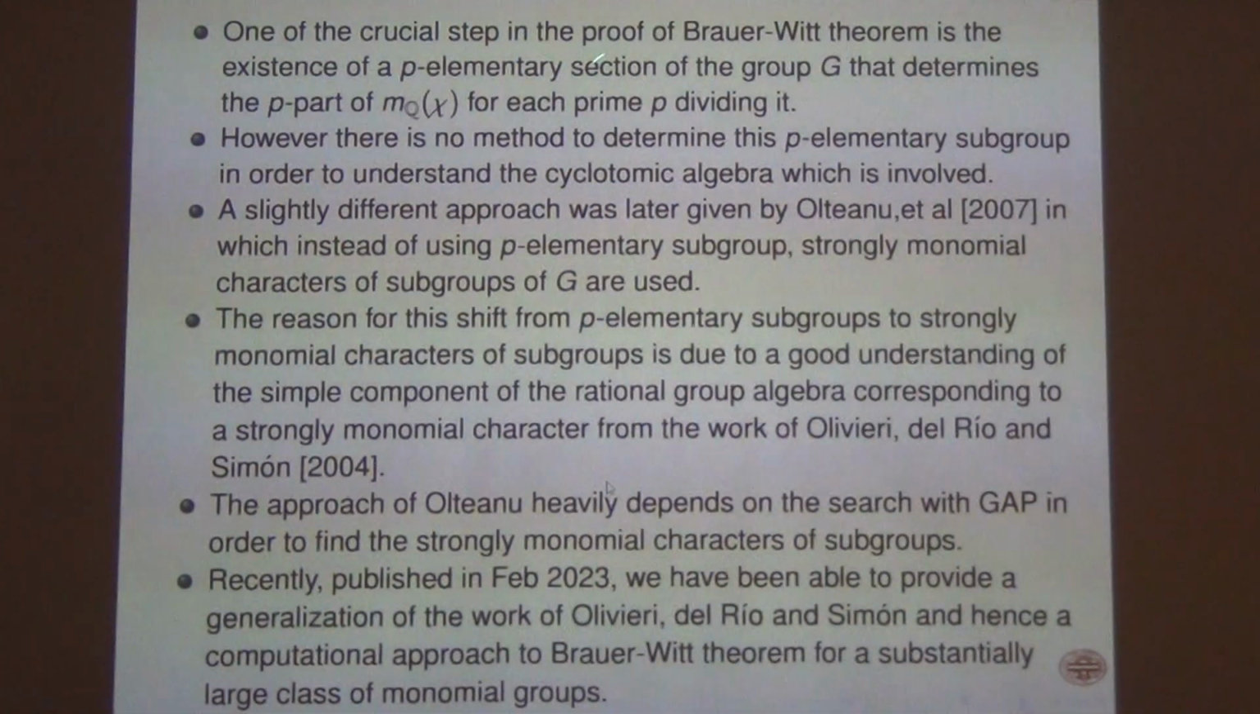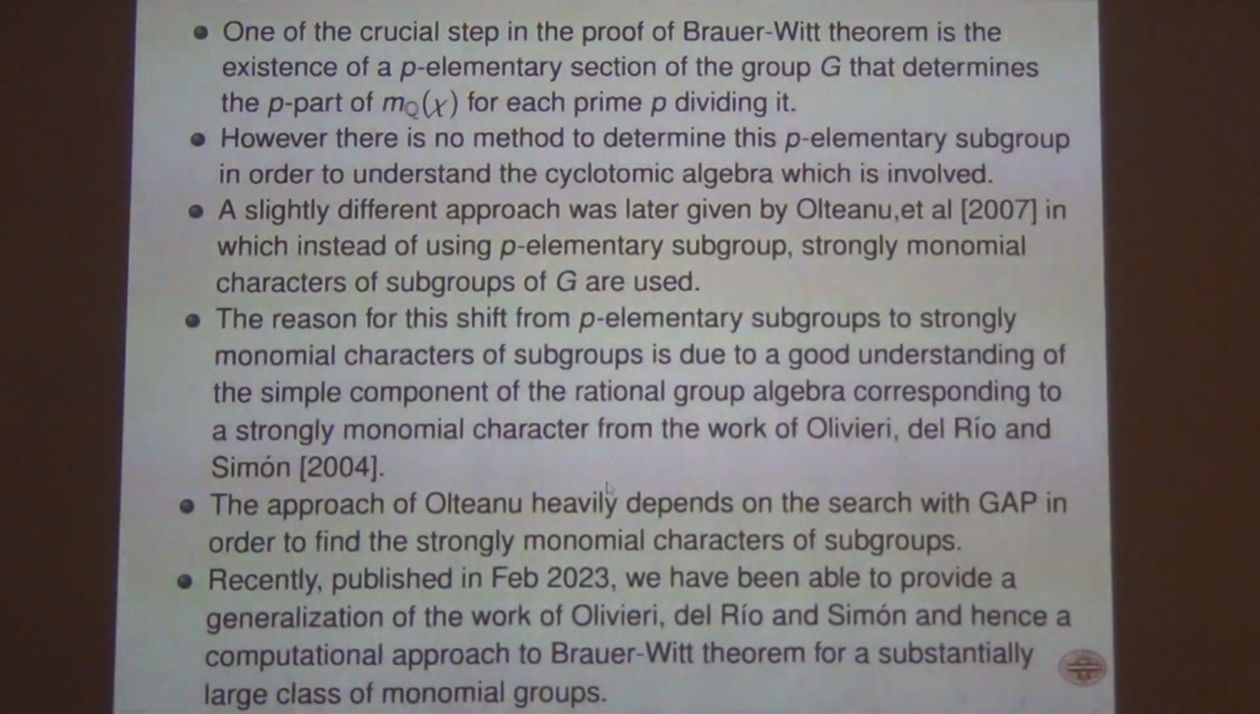So the difficulty in the proof of the Brauer-Witt theorem was that it depended on the p-elementary sections of the group, and there was no way to determine those p-elementary sections. So what Olivieri, del Río and Simón did in 2004 was to replace the p-elementary sections with so-called strongly monomial characters of subgroups, and then they reproved the Brauer-Witt theorem using the strongly monomial characters of subgroups. But again, there was no theoretical method to determine the strongly monomial characters of subgroups. Also, they used the help of a GAP package.